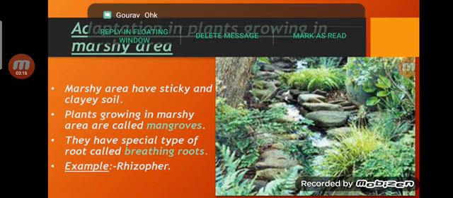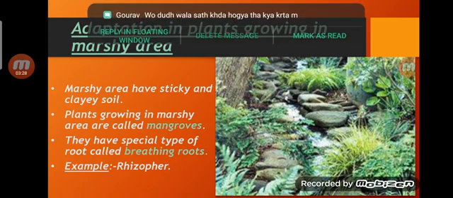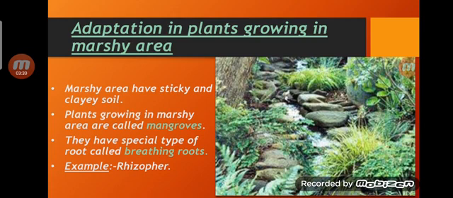There is a special name for that, mangrove. They have a special type of roots called breathing roots. And the example is rhizophora. This is the plant name which grows in marshy areas.